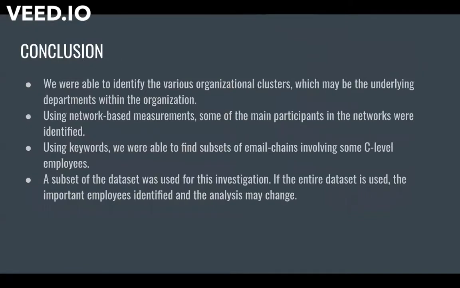To briefly summarize our findings, we were able to detect clusters that could identify departments within the organization. We were able to identify targeted personnel by using text-based analysis methods on the email text. An important thing to note is we've only used a small subset of the entire data. These findings and analysis could be different when we carry out the same analysis on the entire network.